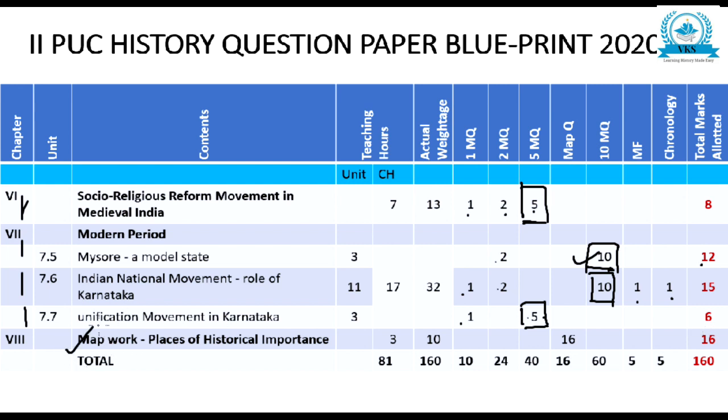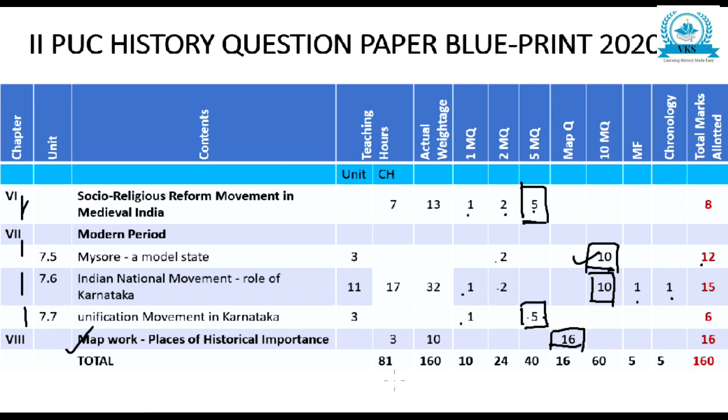And last we have map work. Map work 3 teaching hours. In that 16 marks, that is including choice, 8 places will be given. Each place carries 2 marks, so 16 marks is the actual weightage, but you will have to mark only 5 places because the mark for that question will be 10 marks. So this is how your exam paper will be set up.